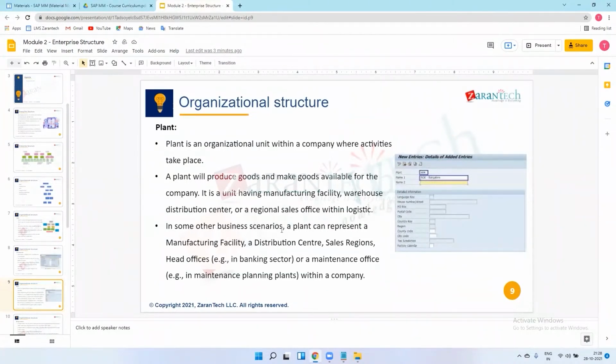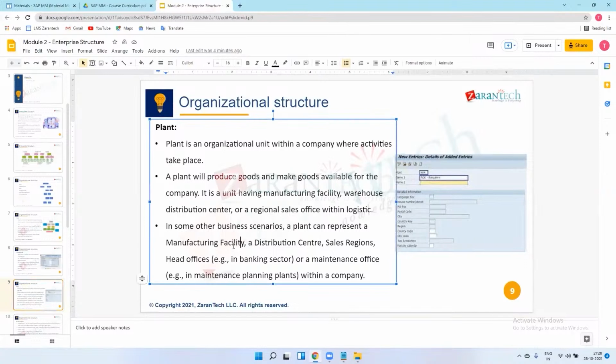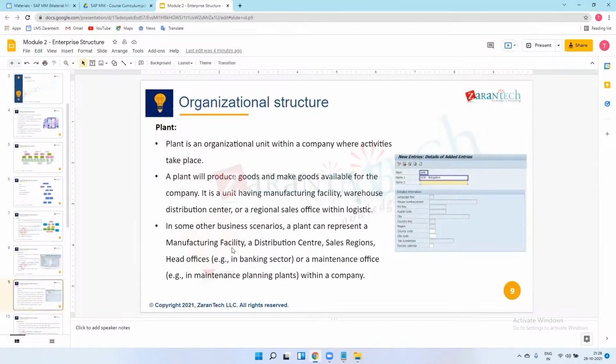I will create a company code for the Mumbai corporate office, but I will create a plant for Bangalore. This plant represents Bangalore, a manufacturing facility, because I am manufacturing some product in Bangalore, but my corporate office is in Mumbai.